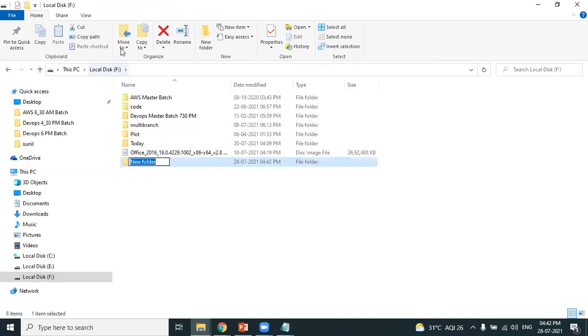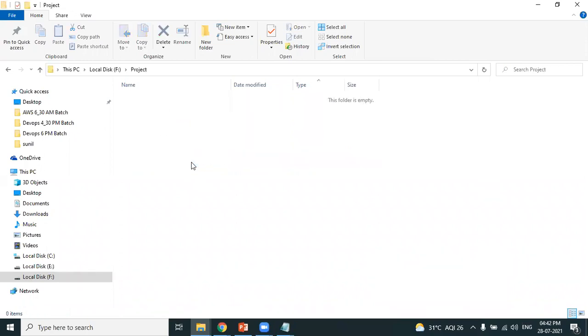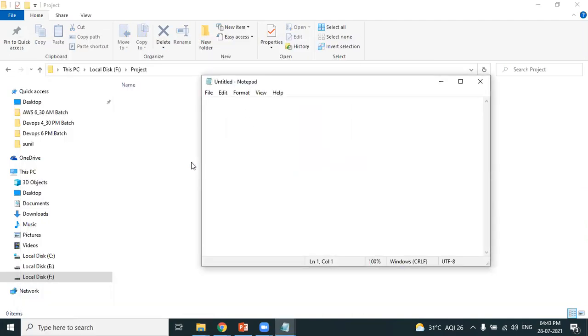Somewhere in my F drive, try to understand. In my F drive, I'm creating a folder with the name project. Assume I'm a Java developer. So I got some requirements from the client, and as per the client requirement, as a developer, I'm developing the source code, public static.